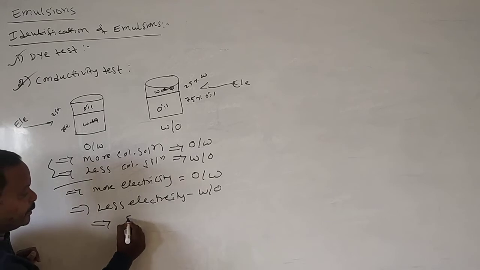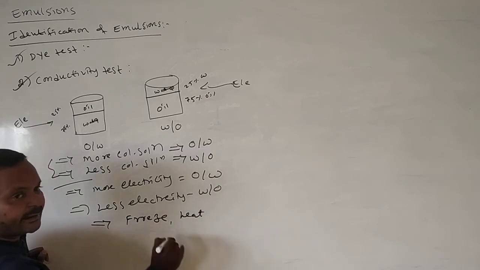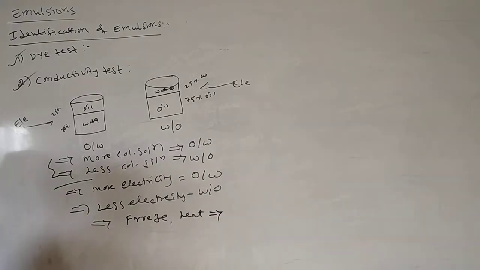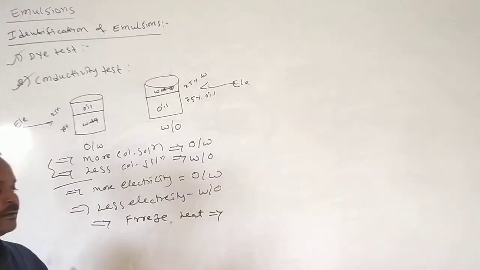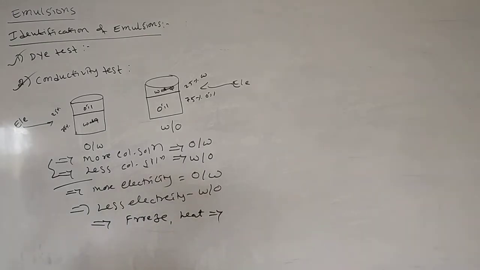if an emulsion is kept in the fridge or heated, it can lose its emulsion nature and behave as a different solution. It does not behave as a colloidal solution. When we keep it in the fridge or when we heat it, the size of the colloidal particles in the emulsion decreases or maybe increases. That means it will be coagulated.